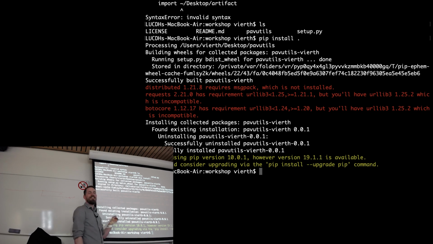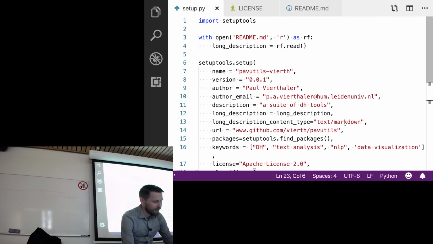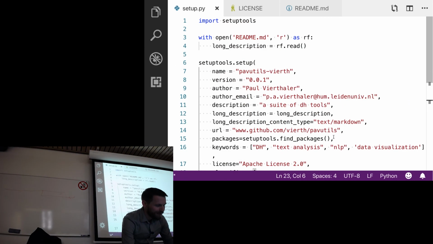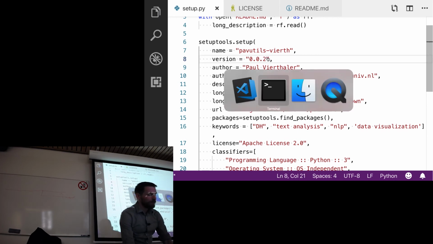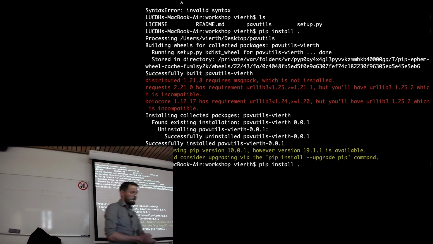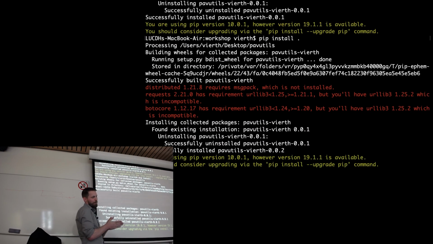It's telling me it didn't install it because I already installed it when I was prepping this. But it's installed now. So my computer now has pavutils virth 0.0.1. Let's see if I say 0.0.2 here in my version number. I'll save this and run this again. Okay, it uninstalled my old version and it installed the new version.